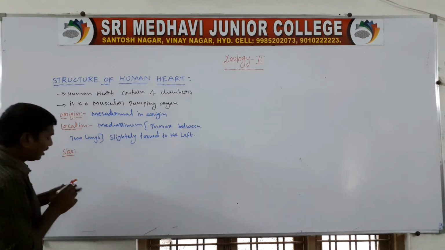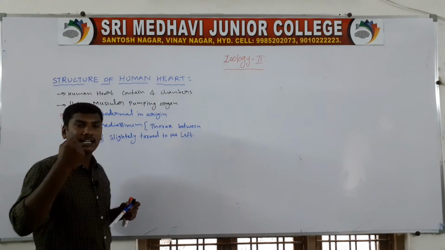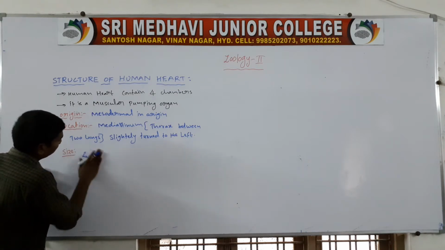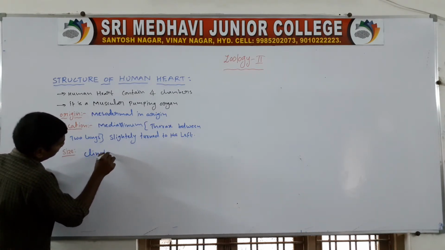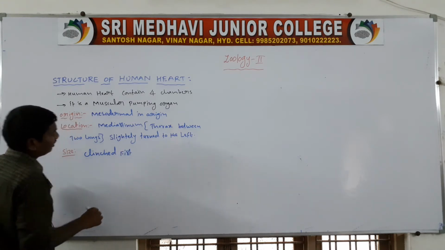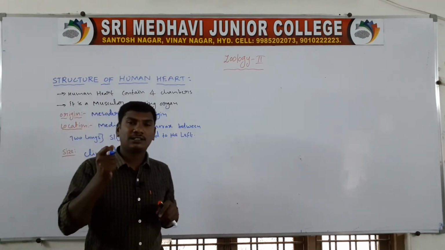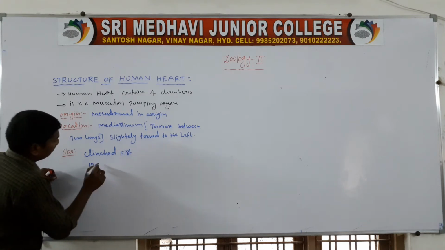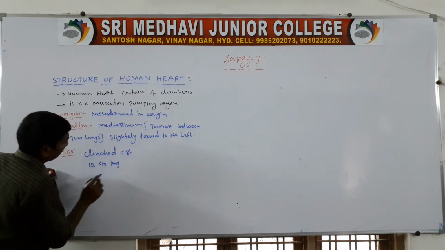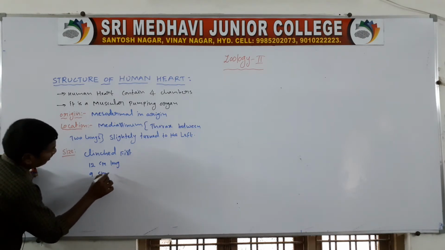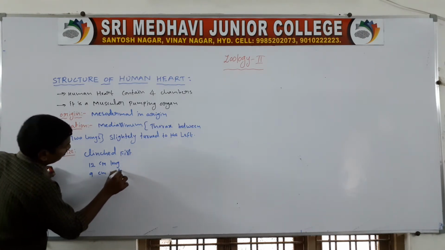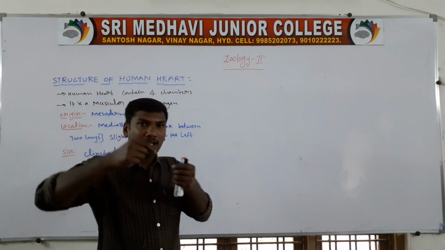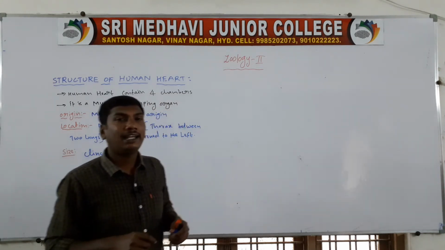Next, size. The heart size is that of a clenched fist. The heart is 12 centimeters long and 9 centimeters wide.